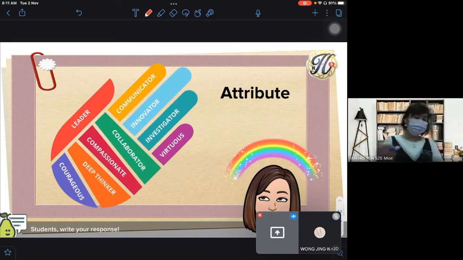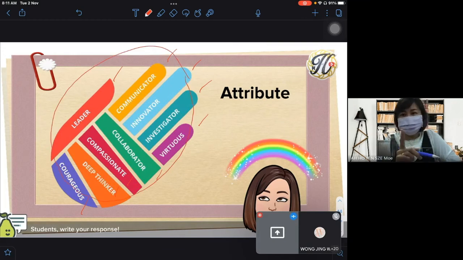Ada tak? If you want all of this, semua ini ada, I believe you must be a good, bukan good lah, you must be excellent in your future. Okay, when you have all this. Kalau semua ni ada, memang kamu akan cemerlang. Kalau ada 1, 2 saja, mungkin kena apa? Kena develop sama lah. Because you are now only form 2. You still have time for you to build up everything. You don't think you this one all you don't have also. So you have to start from now.